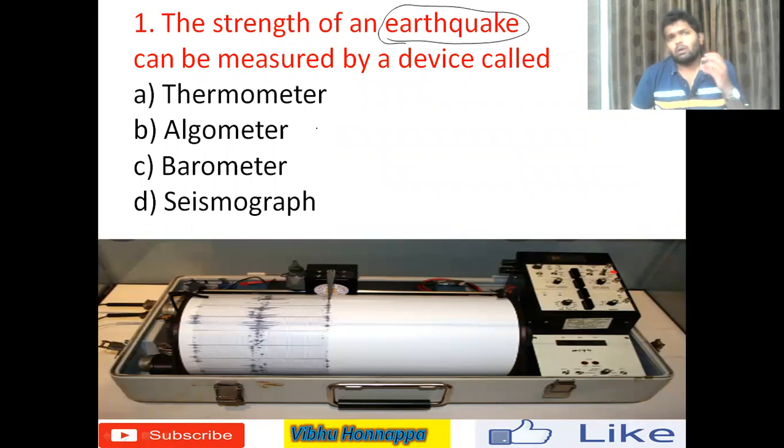Option A, thermometer, is an instrument used to measure temperature. There are different thermometers, clinical thermometer and laboratory thermometer, but a thermometer is a device used to measure temperature.